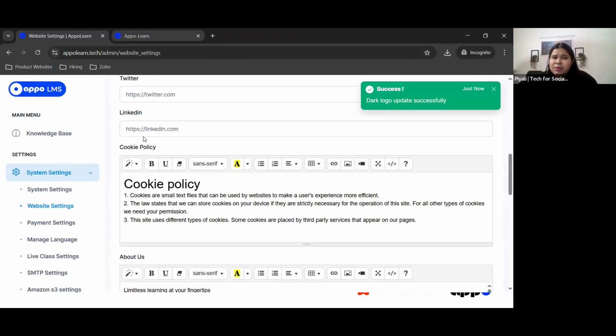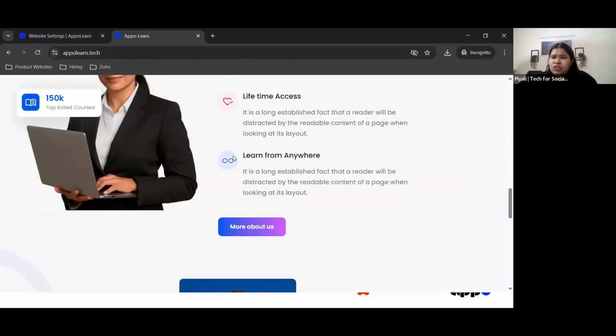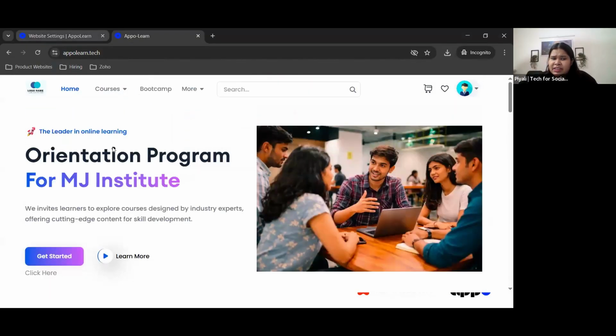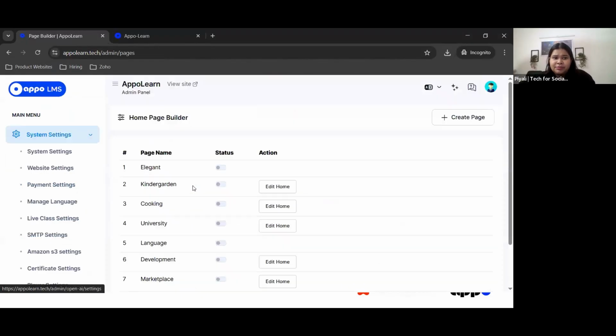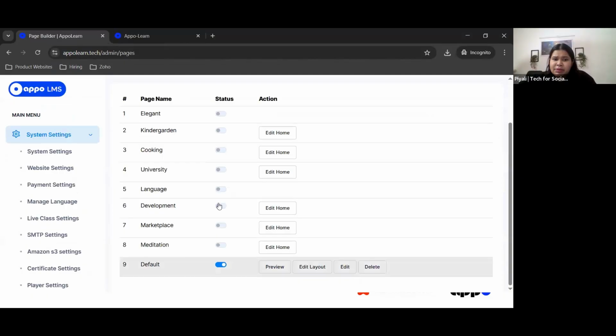Now, apart from this particular section, there are also many sections that you see at the bottom, right? Everything that you see even on the bottom after the first section gets edited from the section called homepage builder. I'll go to homepage builder. Once you come to homepage builder, you will be able to see a lot of different designs that we have kept, but the default is what we are on right now.